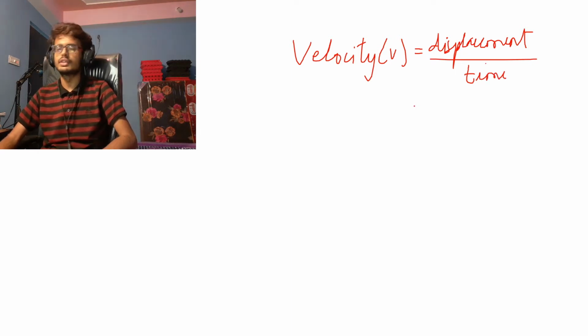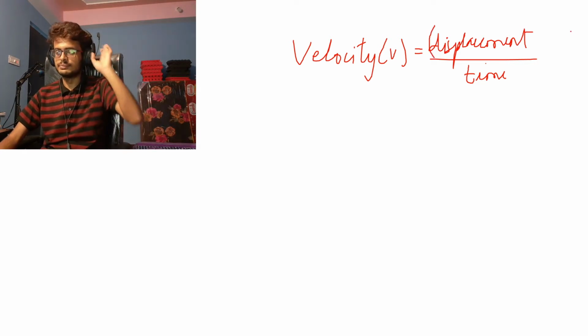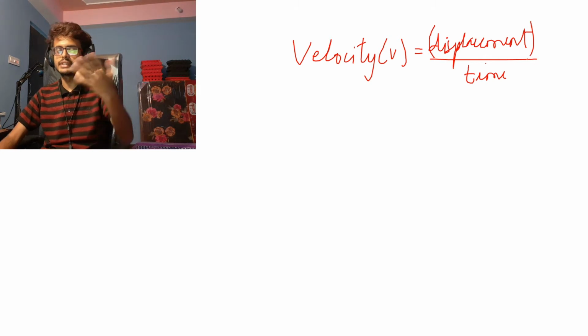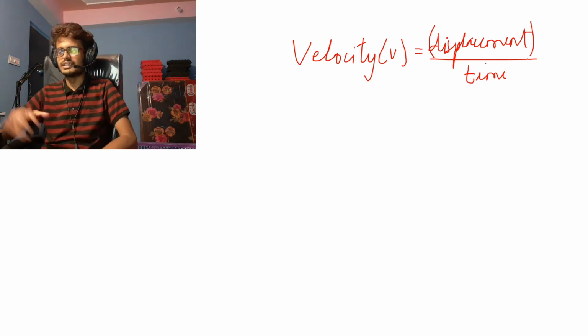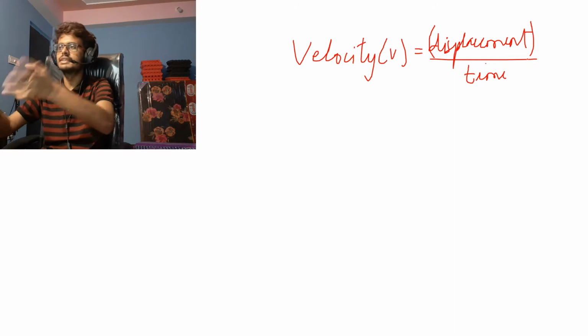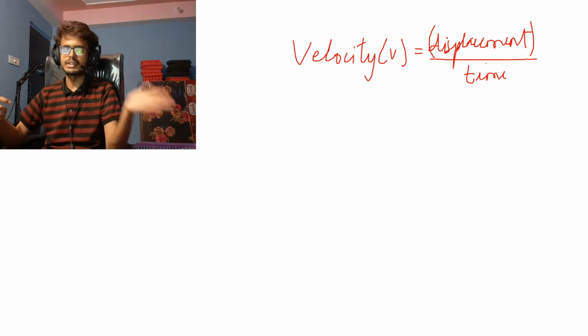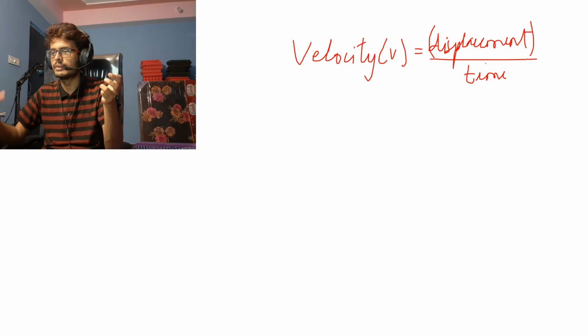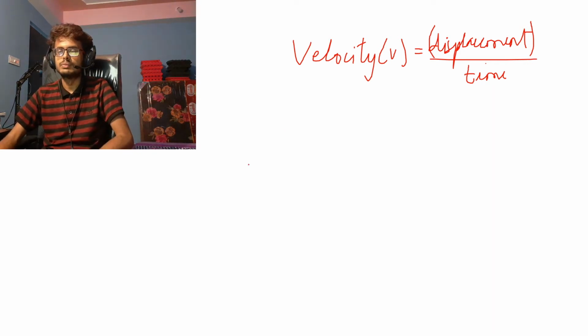So what is velocity? Velocity is basically displacement by time, and we know that displacement is basically the shortest distance between any 2 points. The shortest distance, funny, that analogy is also quite incorrect. So you can't say displacement is distance. Displacement is the shortest path length between 2 points. Let's say I have two places A and B. The shortest path length between A and B is always a straight line connecting them. There is nothing shorter than a straight line connecting A and B.